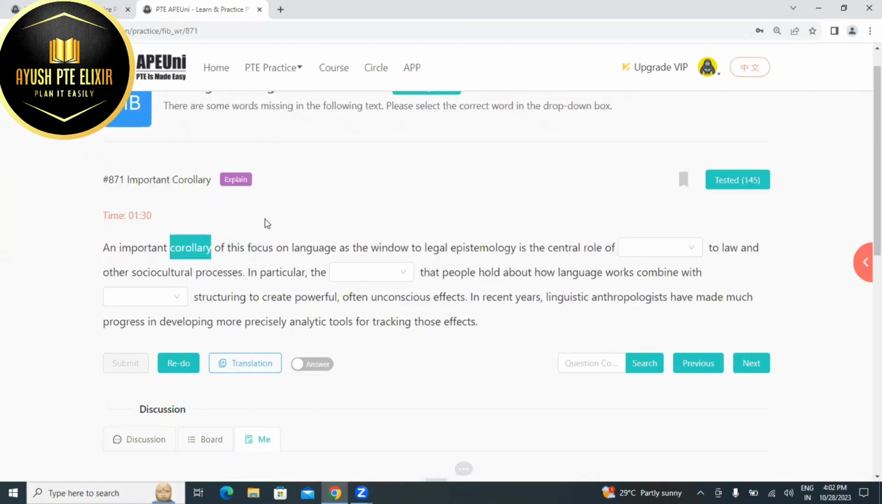An important corollary of this focus on language as the window to legal epistemology is the central role of dash to law and other socio-cultural processes. So law ke liye there is no language, I guess, like there is no dialect, maybe discourse to law.